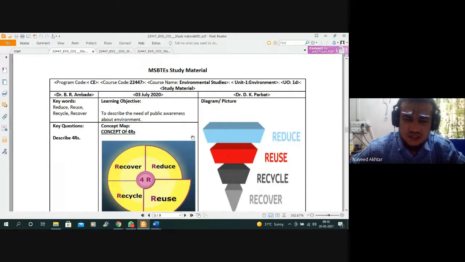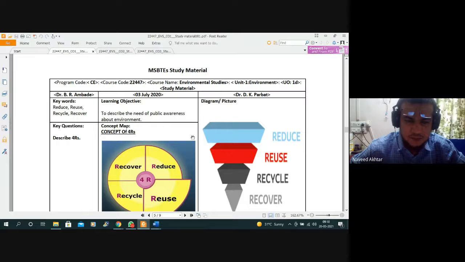So we can reuse that material in the construction industry. So you can reuse and recycle the material.